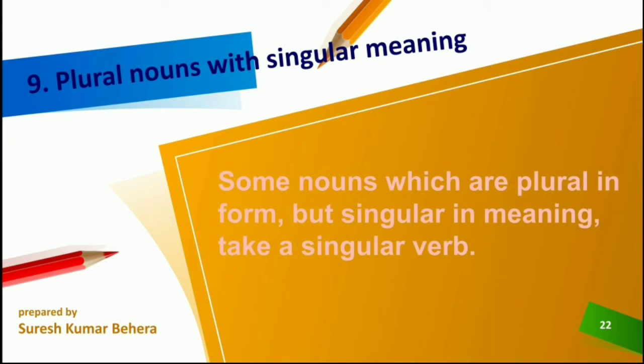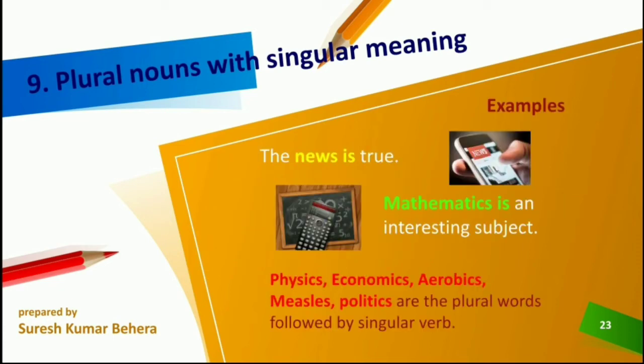Now we are coming to plural nouns with a singular meaning. Some nouns which are plural in form but singular in meaning take a singular verb. Example: the news is true. Nowhere do we write "news are". News has an s, so the noun is plural in form, but the meaning is singular. So a singular verb is required here.